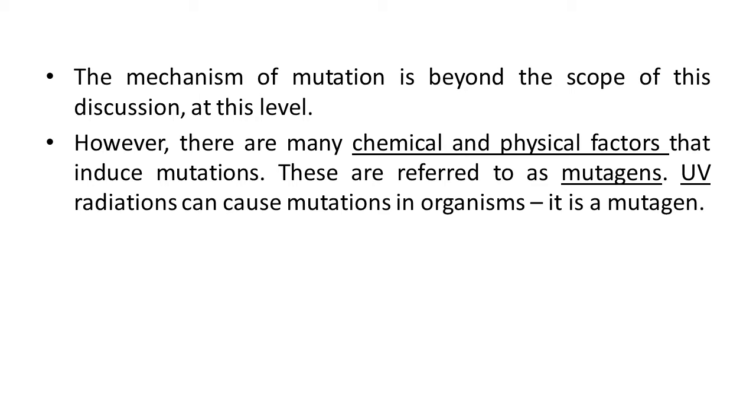Frequent radiation, for example if we are exposed to X-rays, is also harmful for our body. At that time we can also consider that it can lead towards the mutation process, and they are also known as mutagens. So many factors can lead to the mutation process, and all of these are known as mutagens.